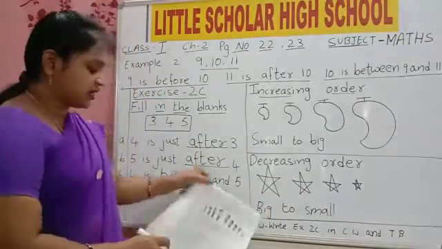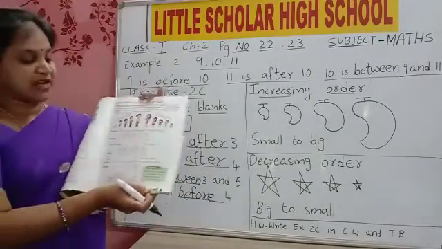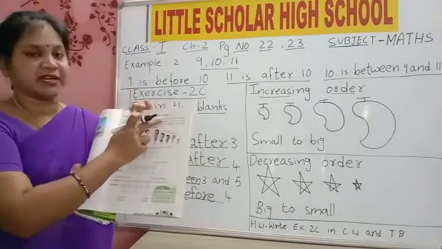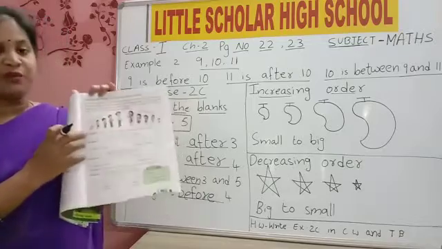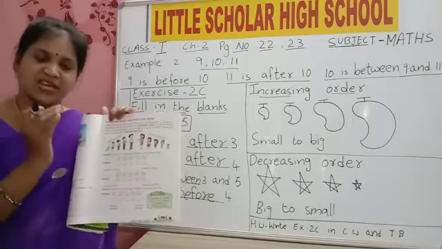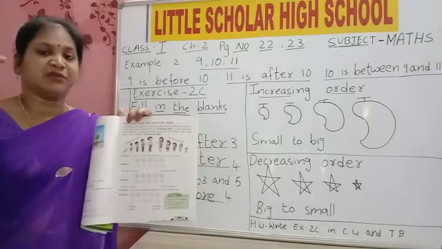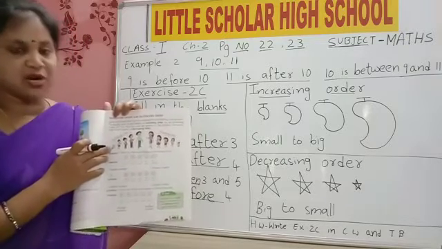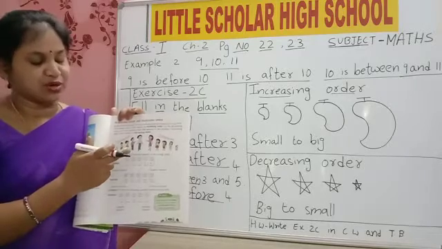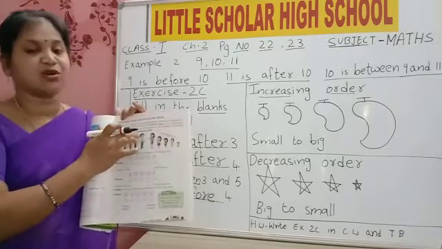You can see in your textbook page number 23. Yes, in this it is given increasing order and decreasing order. When you are born you are very small. Now also you are in same size? No, you are increasing. Year by year you are going on increasing. When you are going to school, to college, to office, you will increase. That is known as increasing order.